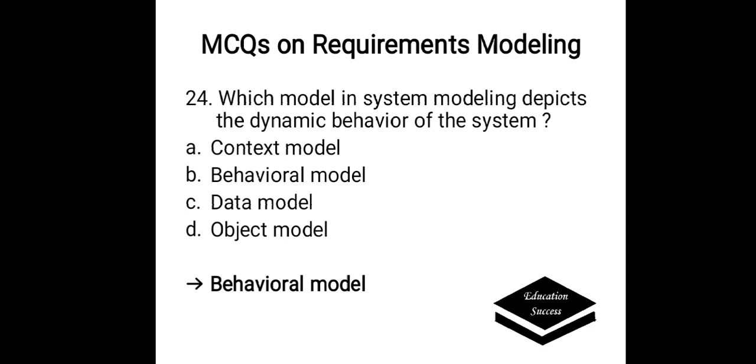Which model in system modeling depicts the dynamic behavior of the system? Options are A. Context model, B. Behavioral model, C. Data model, D. Object model. Correct answer is behavioral model. It depicts the dynamic behavior of the system.